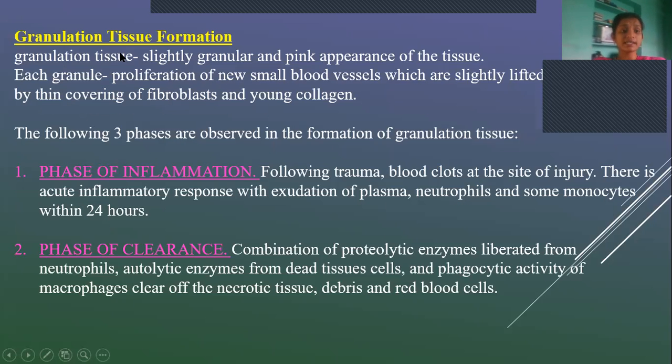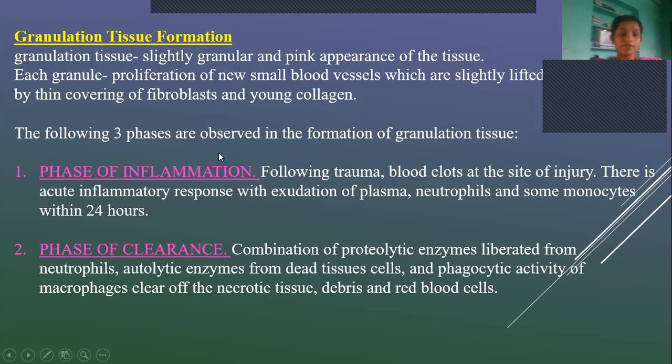And then the first step, as I said, is granulation tissue formation. What do you mean by granulation tissue? It is slightly granular, and a pink appearance of the tissue can be seen. Each granule contains newly proliferated small blood vessels or capillaries, which are slightly lifted by a thin covering of fibroblasts and young collagen. So these are the things that together form the granulation tissue.